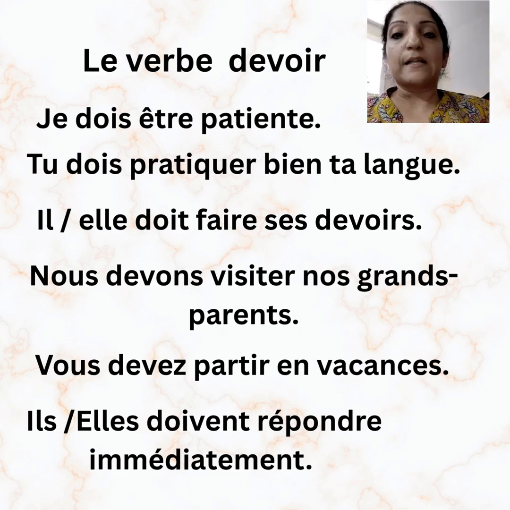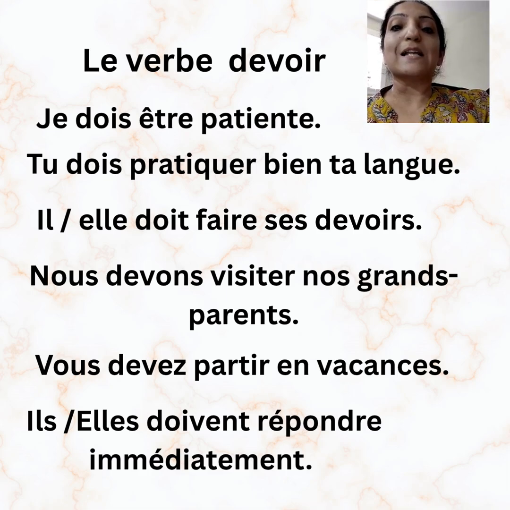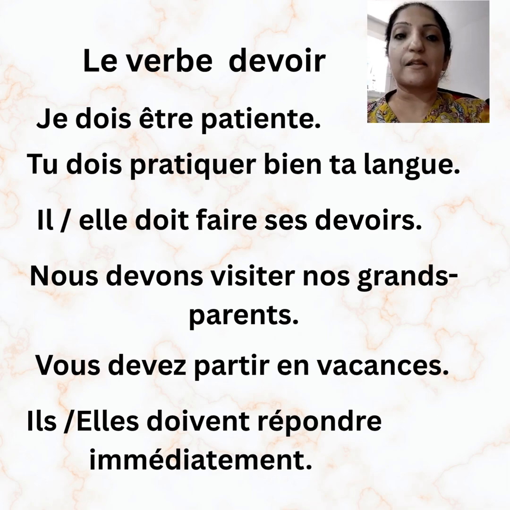That is the rule. Second thing, when I read je dois être patiente, do you see dois is ending in s? So whenever we have the first word ending in s, x, or z, and the second word is beginning with a vowel, we form a liaison there and we produce a z sound. That is why I'm saying je dois être patiente. Now, patiente is having an E at the end. Why? Because it's an adjective describing je. And here, je is feminine, so that is why patiente is having an E at the end.